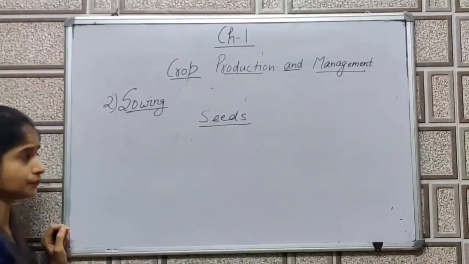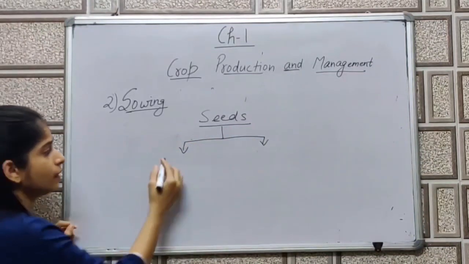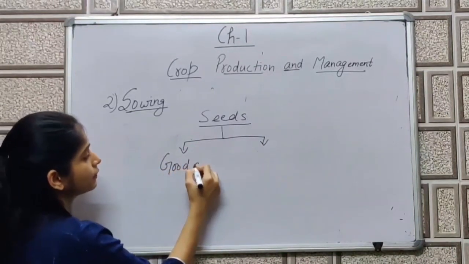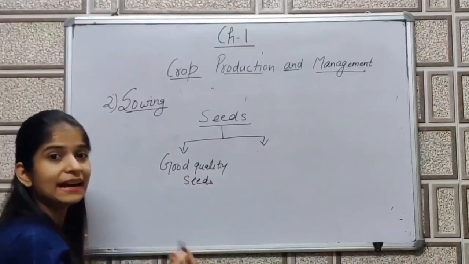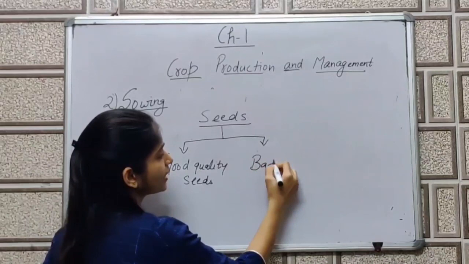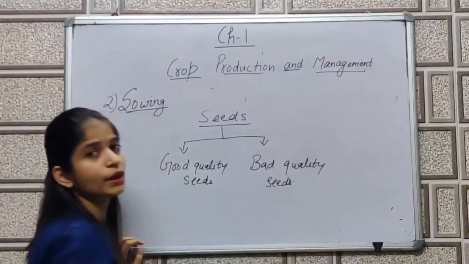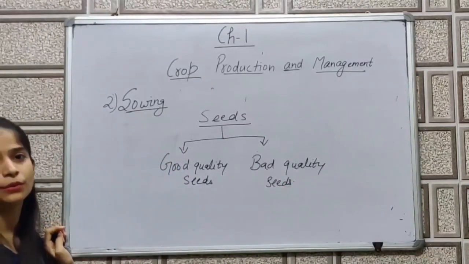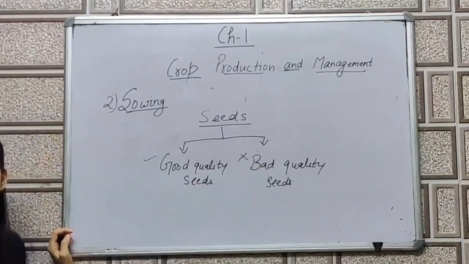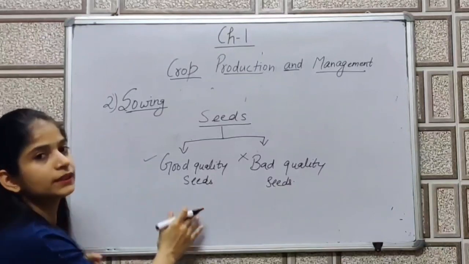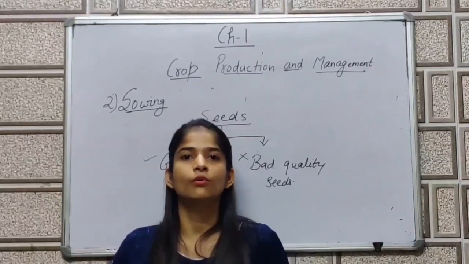Before sowing, we have to identify, or we have to differentiate between good quality seeds or bad quality seeds. Because if I sow bad quality seeds, there is high chance that the crop which will be grown is not good. So I have to choose between good quality and bad quality seeds. For this process we will perform an activity. I'll explain the activity to you. This activity you can try at home as well.